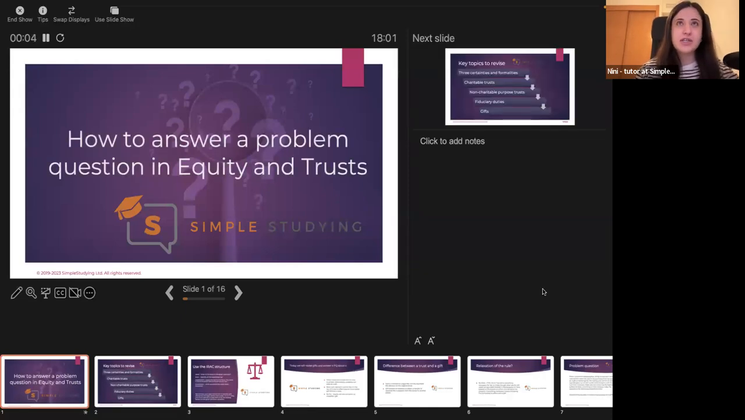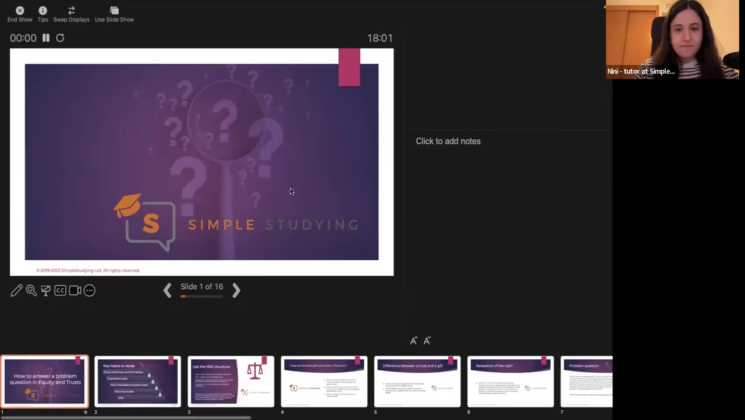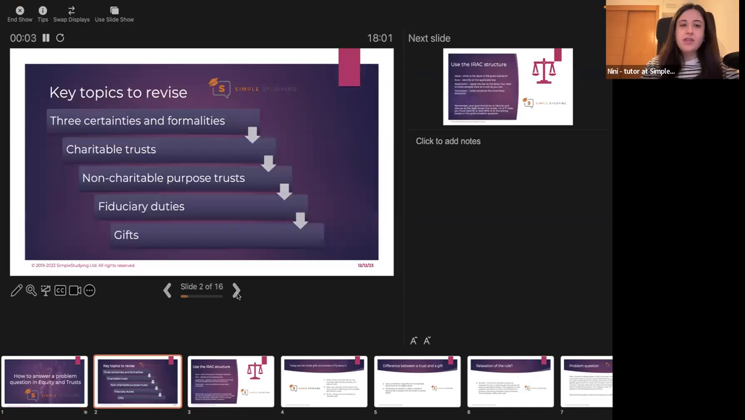How to answer a problem question in equity and trusts. The key topics to revise are three certainties and formalities, charitable trusts, non-charitable purpose trusts, fiduciary duties, and gifts. I believe that these are the most important that you need to know in order to get a good grade on your upcoming equity and trust examination. Make sure that you review all these topics and answer a problem and essay question on each of these topics to be prepared for your upcoming exam.